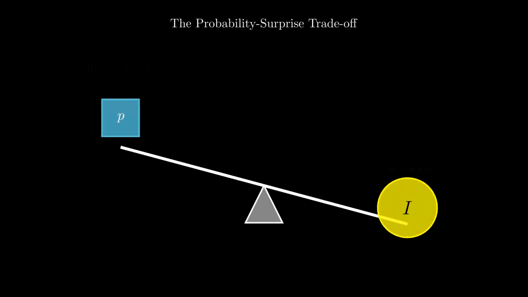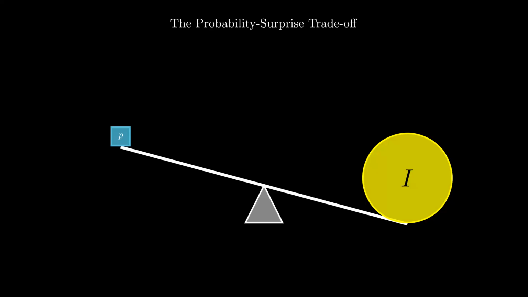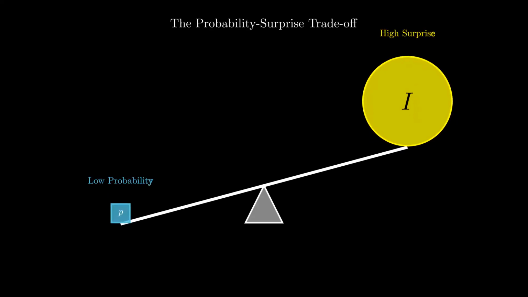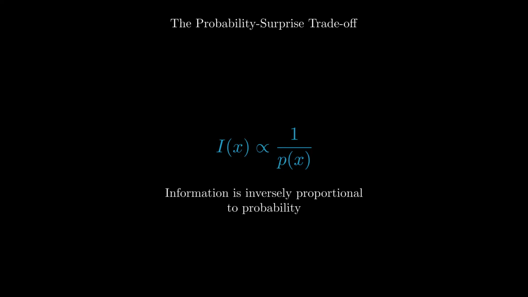Now, let's flip the script. What if we observe a low probability event, say a solar eclipse appearing out of nowhere? The probability is tiny, a mere feather on the scale, but the surprise, it is massive. The rarer the event, the heavier the information payload. In information theory, seeing something unlikely provides significantly more data than seeing something predictable. This brings us to our core definition. Information is inversely proportional to probability. If p is high, information is low. If p is low, information is high. We will use this relationship to build the equation for entropy.